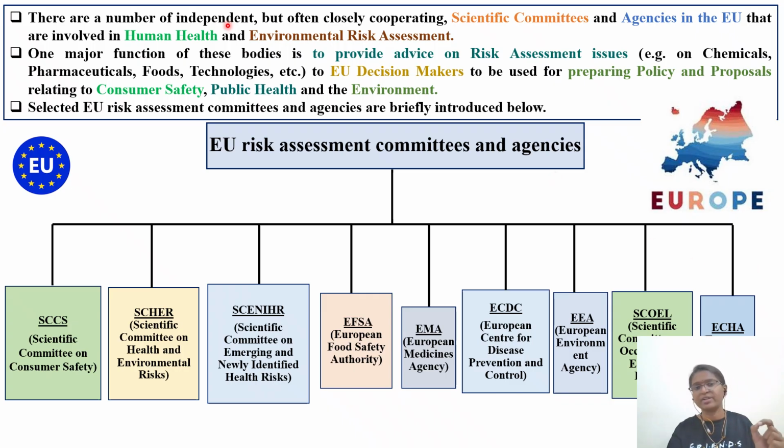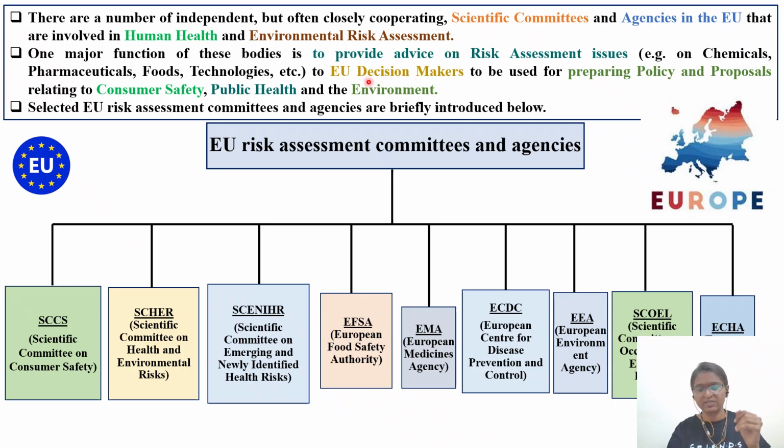There are a number of independent but often closely cooperating scientific committees and agencies in the case of the European Union. These are the different countries, 40 plus countries, which are part of this European Union, that are involved in human health and environmental risk assessment. One of the major functions of these bodies is to provide advice on risk assessment issues, whether it is chemicals, pharmaceuticals, food, technologies, or medical devices. European Union decision makers will be there.